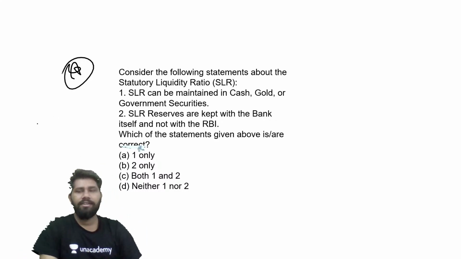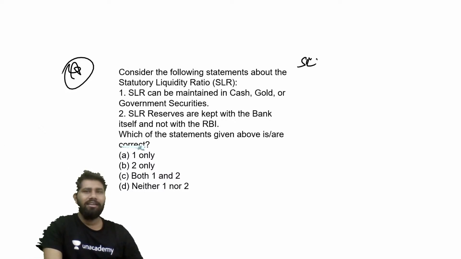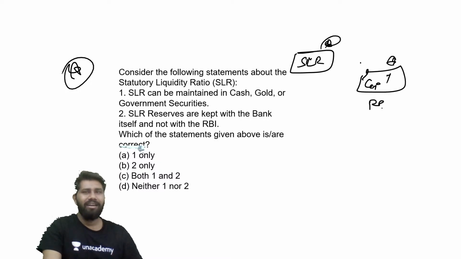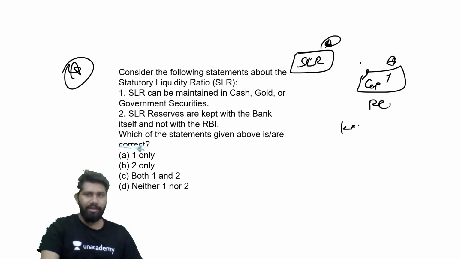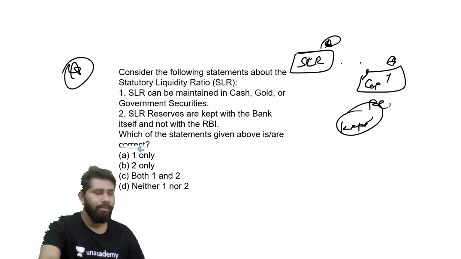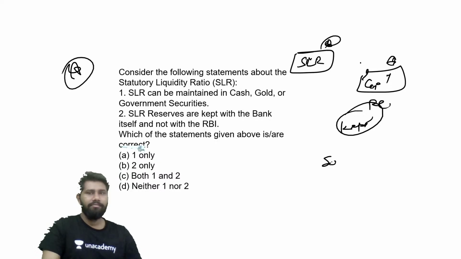Alright guys, let's start the discussion of this particular question. See, in case of the SLR, guys, what is SLR? Statutory liquidity ratio. It means, let's say banks are having capital, right? For that capital, any kind of reserve that needs to be kept by the banks provides safety, right?